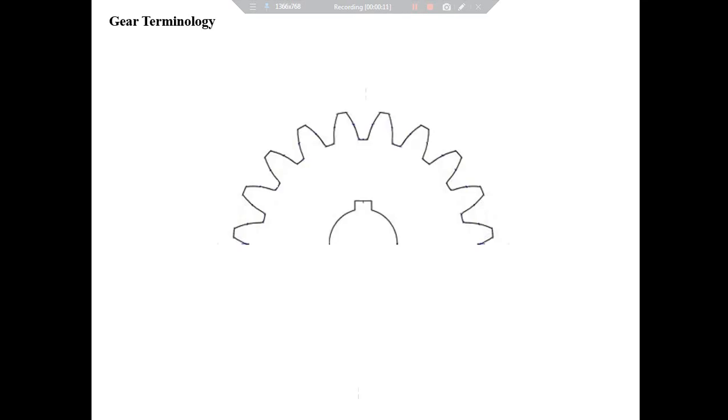In this video lecture, we will be defining almost 30 terms related to gears. A portion of a gear is shown here with its vertical and horizontal axis, the intersection of which is the center of rotation for the gear. Now let's draw an imaginary circle on the face of the gear like this.